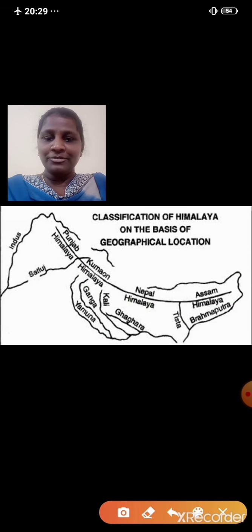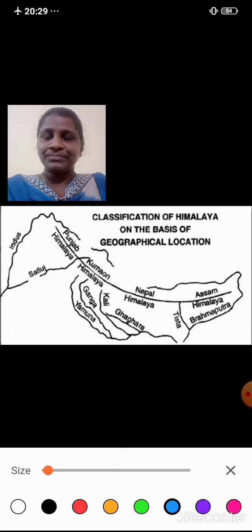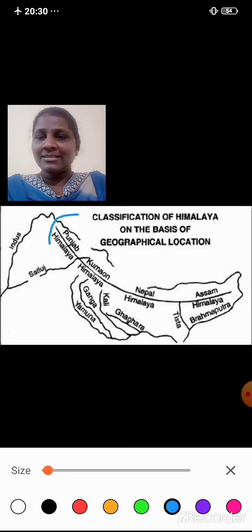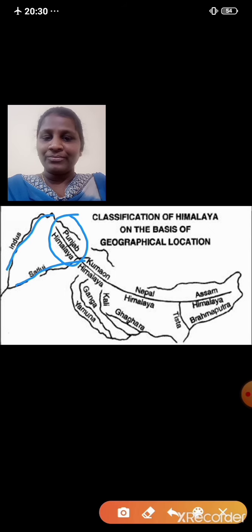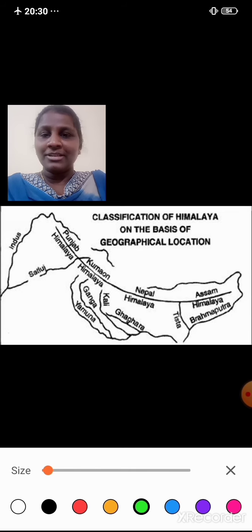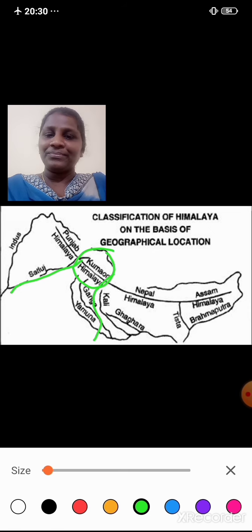Once again students, listen carefully, it's very important. Punjab Himalayas lie between the river Indus and river Satluj. Then we have Kumaon Himalayas lying between Satluj and river Kali.